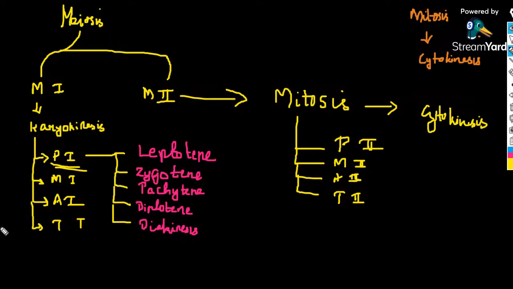Surely you need to remember these stages, and what else you have to remember is what things are happening in each stage. This meiosis is one of the most important topics for your entrance examination, and it is frequently asked from this chapter. What events are happening in leptotene, zygotene, pachytene, diplotene, and diakinesis is important for your boards as well as NEET.